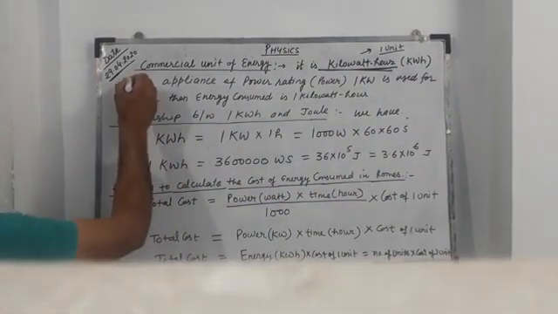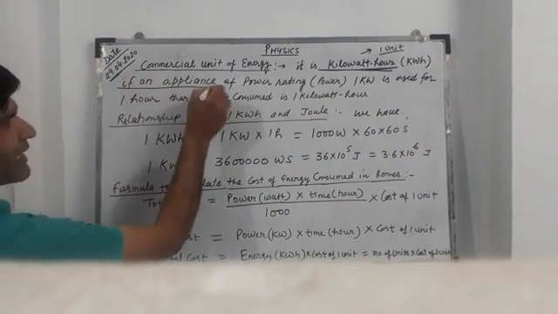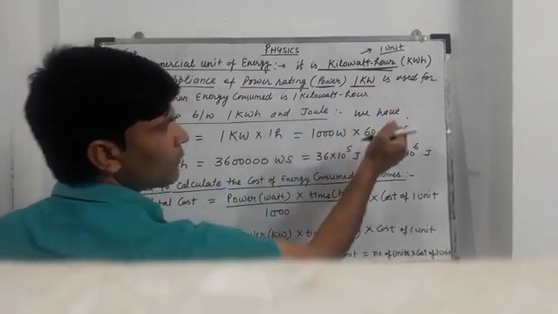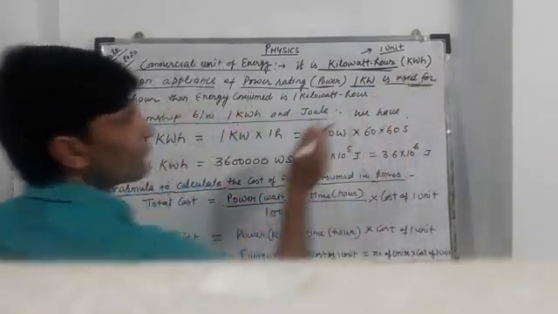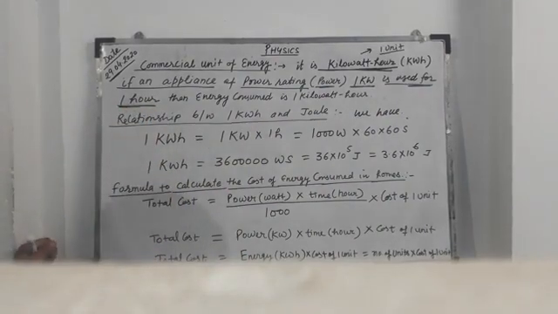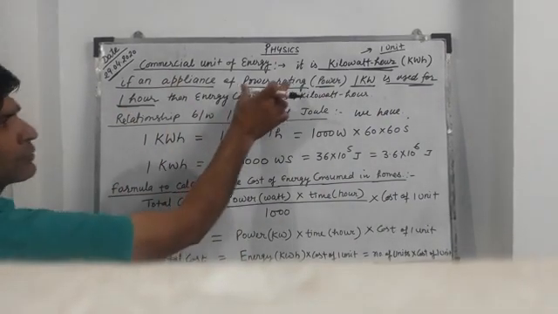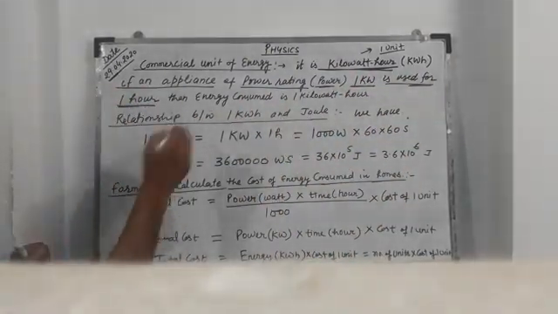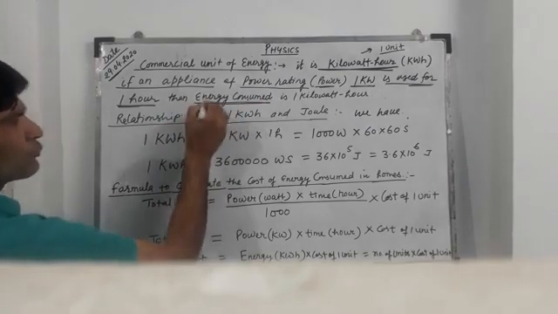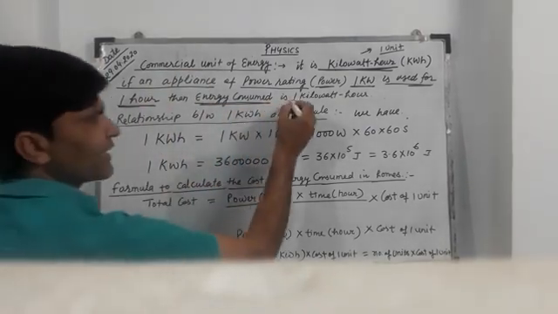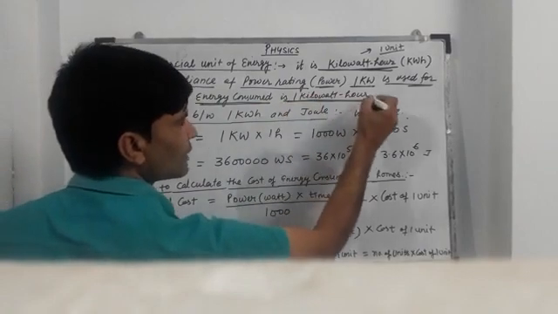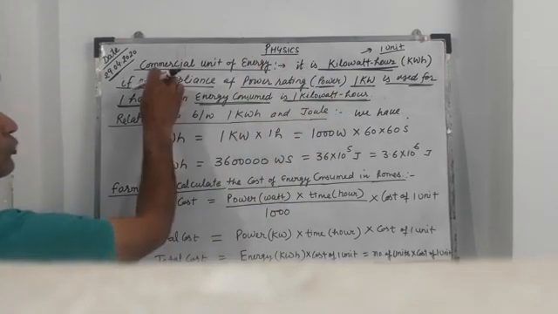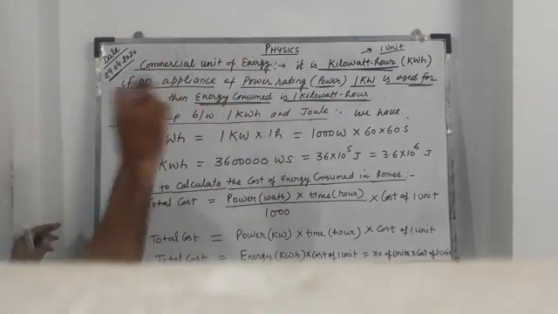It is defined as follows: if an appliance of power rating 1 kilowatt is used for 1 hour, then the energy consumed by the appliance is 1 kilowatt hour. Kilowatt hour is the commercial unit of energy.